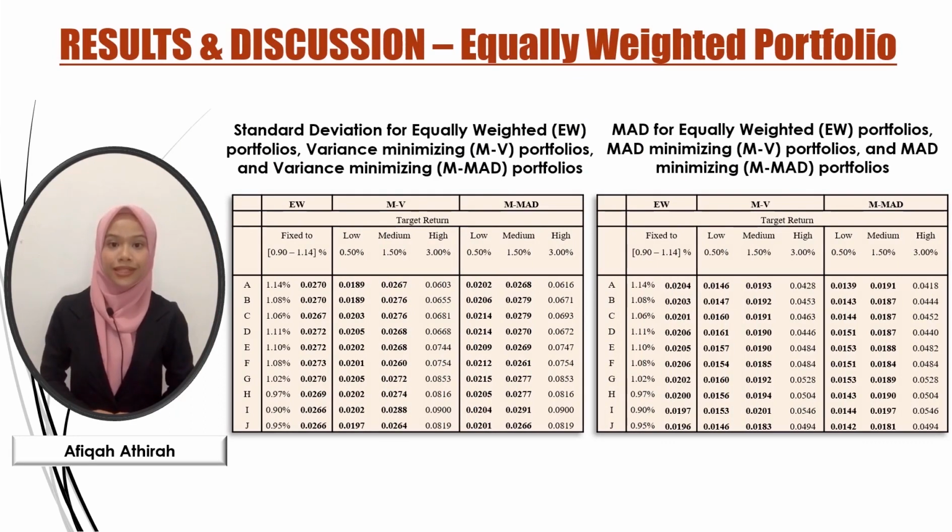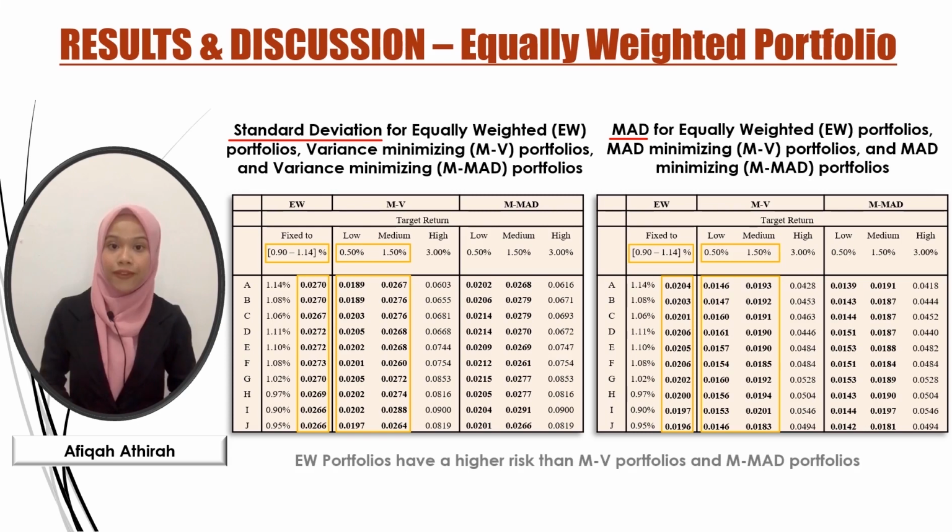Next, to strengthen our results, we apply equally weighted portfolios to compare with the MV and MMAT portfolios. EW portfolio means the invested capital is shared equally for all assets. Below is the table for the risk measures, standard deviation and MAD. The results show EW portfolios have a higher risk than the MV portfolios and the MMAT portfolios. It was true because EW portfolios did not minimize or maximize returns when constructing it.